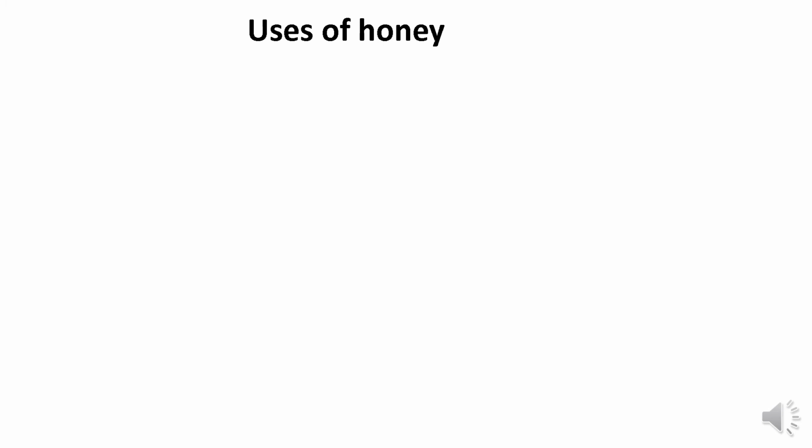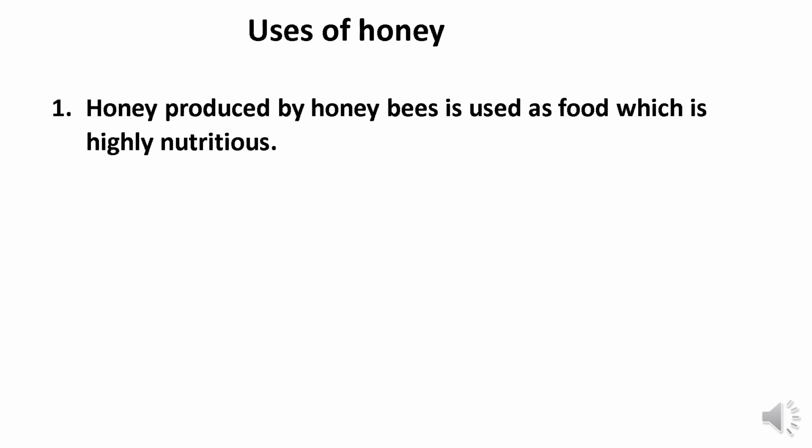Now, uses of honey. Before that, how the honey is produced. The nectar is collected by the worker bees and is stored in the comb. The nectar then undergoes chemical change, and then honey is formed in the comb. And now we use honey for different purposes. Let's see its uses. The honey produced by honeybee is used as food, which is very nutritious food,